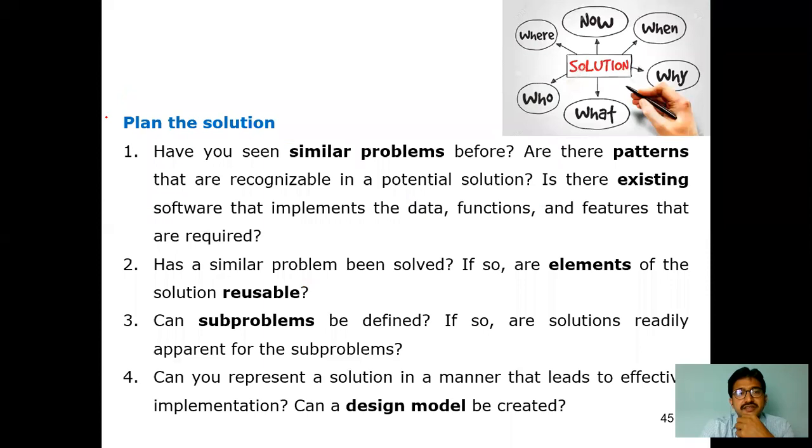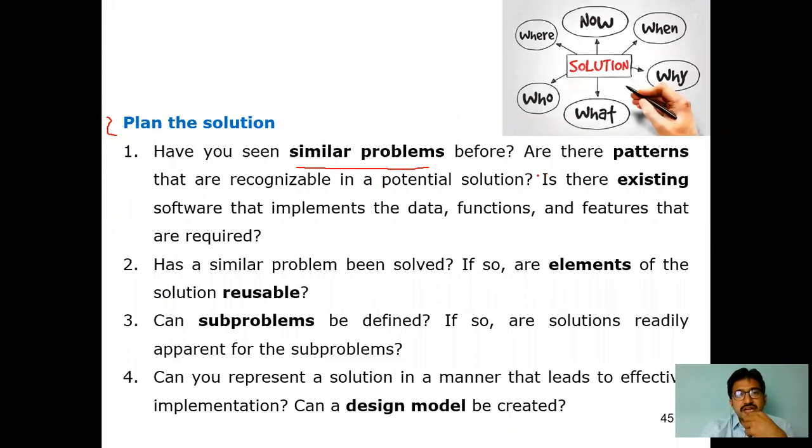The second practice is plan the solution. Plan the solution talks about whether similar problems or similar projects are already available in our library, in the market, or in open sources.